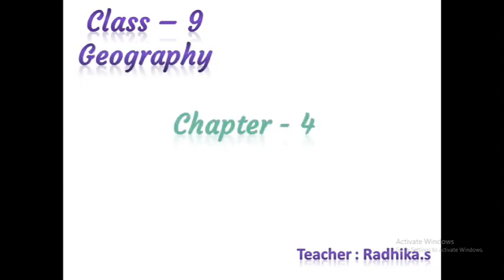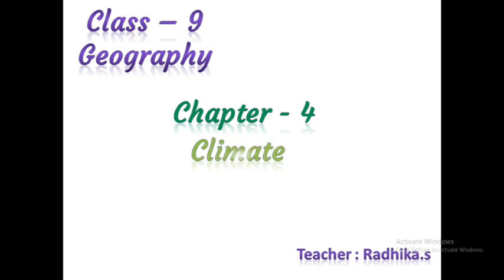Children, we were studying geography chapter 4, climate. Today's topic is distribution of rainfall. Distribution of rainfall means which parts of our country receive rainfall, which part receives the heaviest rainfall, which part receives less than 60 centimeters of rainfall, and which other parts receive moderate rainfall. Okay, let's go.